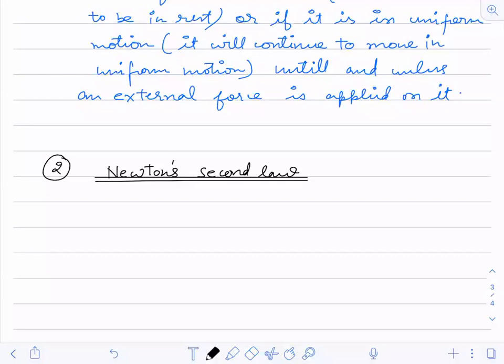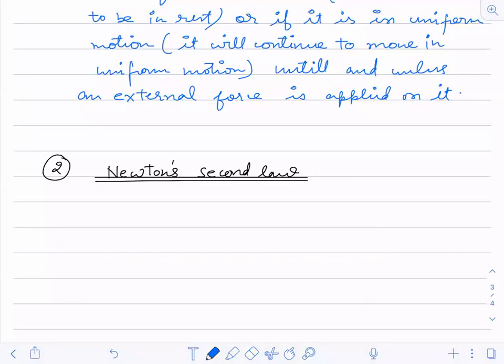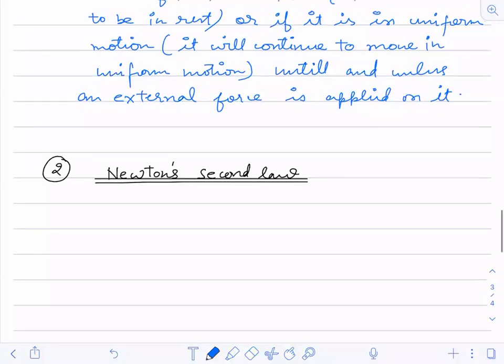Rate of change of momentum. Very good. So what is Newton's second law? Newton's second law states that the rate of change of momentum of a body is directly proportional to the force acting on it. I'm going to write it and then explain.